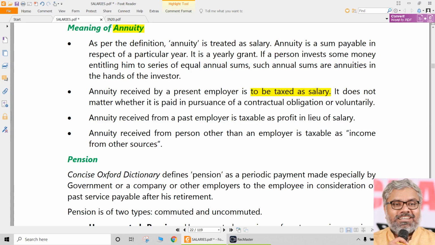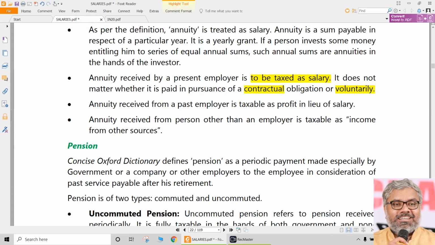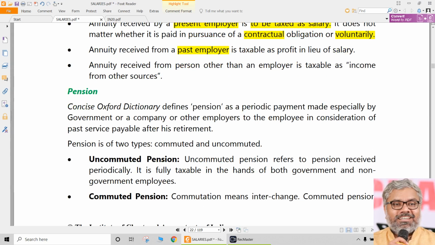That's all. And does it matter whether this annuity or pension payment is a contractual obligation of the employer or the employer is paying voluntarily? Doesn't matter. Any payment by the employer to the employee can be contractual also, voluntary also. The Income Tax Act does not distinguish between contractual payments and voluntary payments by the employer. Whatever money the employee receives in the form of pension after retirement is taxable. Even if it is received from a past employer, it is taxable. Even if it is received from a present employer, it is taxable. It is always taxable, simply speaking.